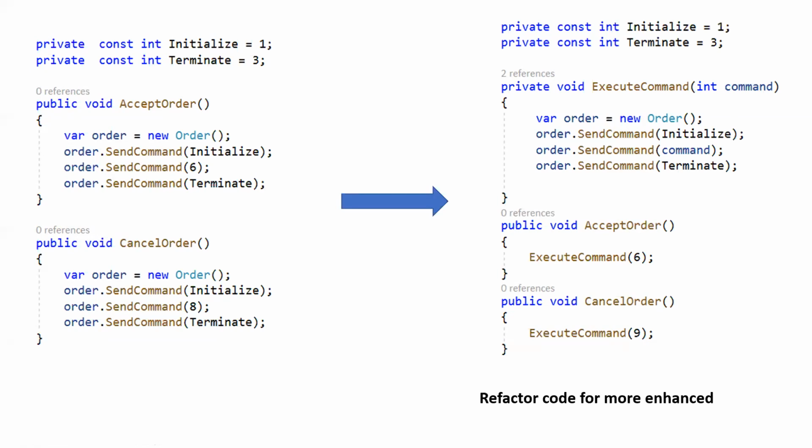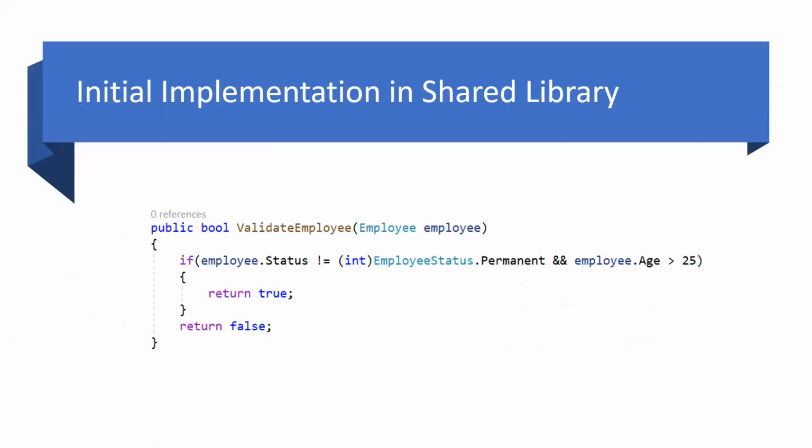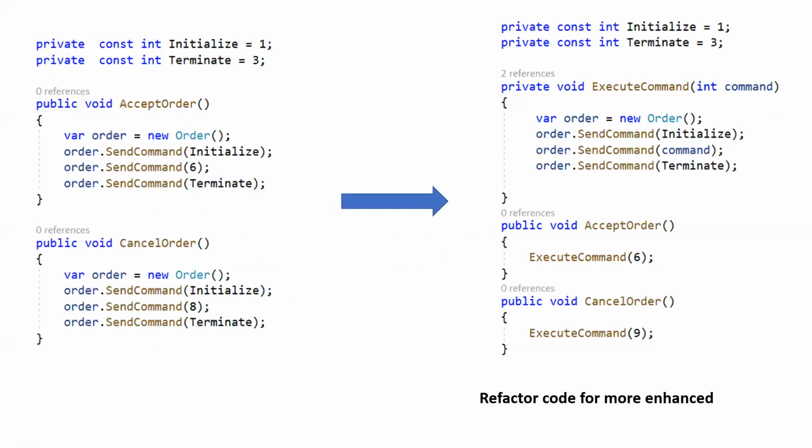But duplicate code is not always a bad thing. The reason behind that: most of the time when we ask how we can avoid duplicate code, one thing that comes to mind is creating a shared library. Let's consider we have three applications of the same domain and there are some common functionalities.